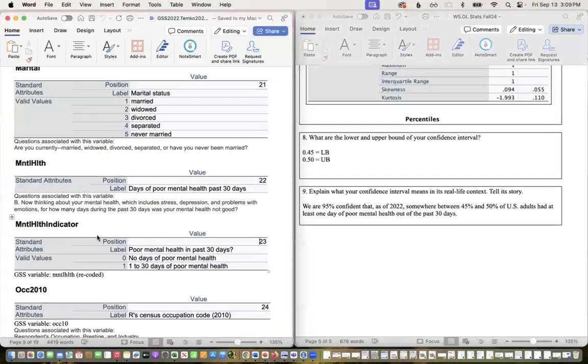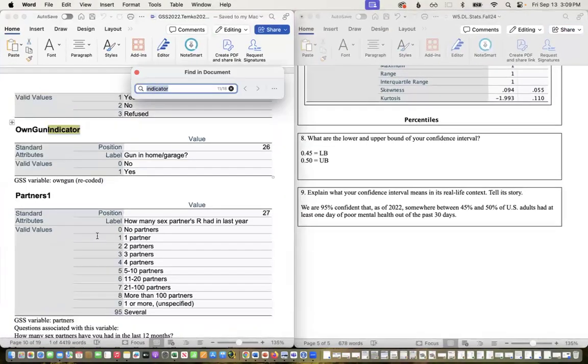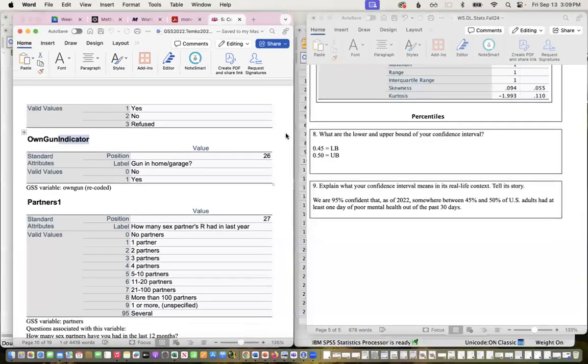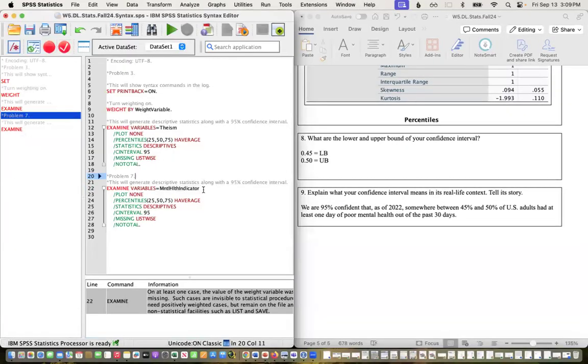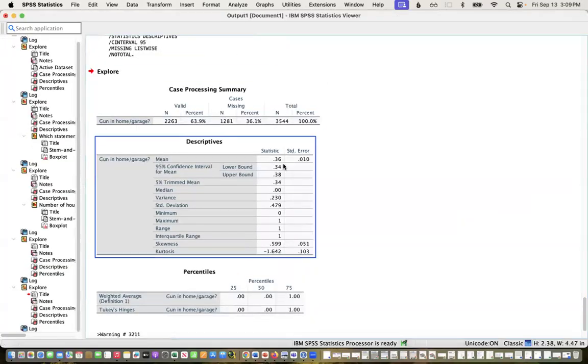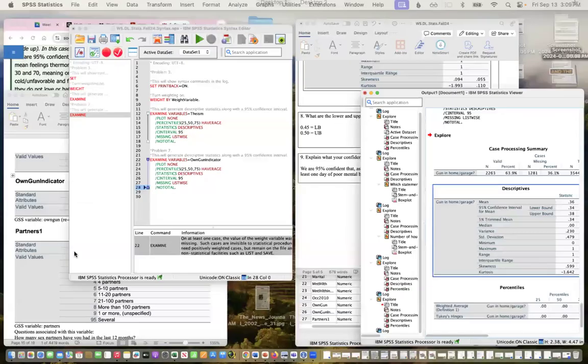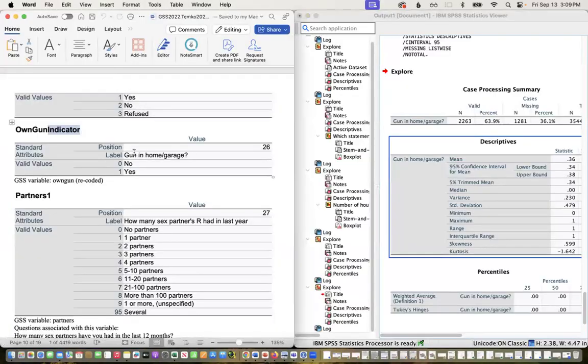We could look at this with one more if you want. Let's look at another indicator. Let's do the own gun indicator. I'm just going to change this. So among our respondents, right, the sample statistic, 36% say they do own a gun, I believe. Let's check. Yeah, it's gun in home or garage. 0 is no, and 1 is yes.